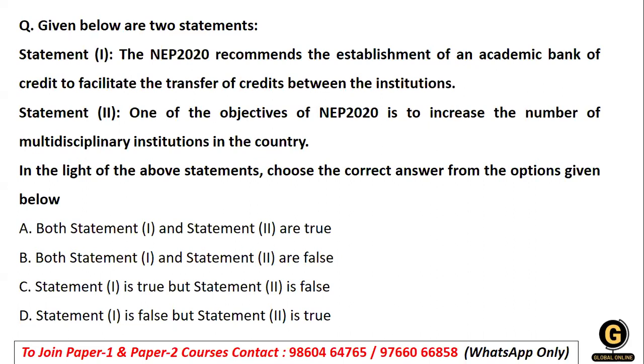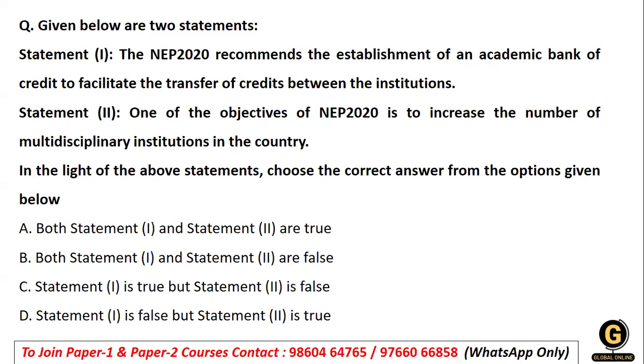The NEP recommends the establishment of an academic bank. Now, if you remember, I have taken a specific topic on NEP. That time I made this very clear. In fact, we have done the topic on the academic bank also. It talks about the transfer of credits. Whereas statement 2 says the objective of NEP is to increase the number of multidisciplinary institutions in the country. So after going through both the statements, this should not be wrong at all.